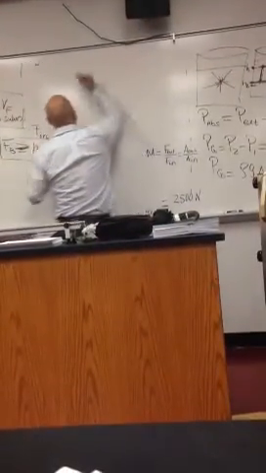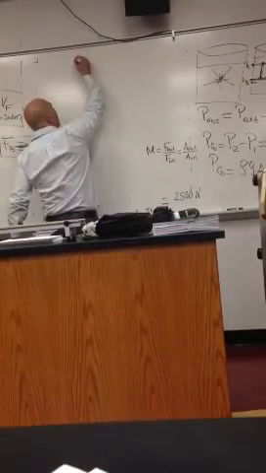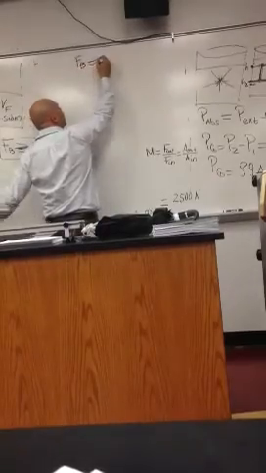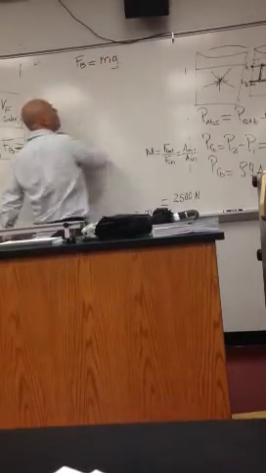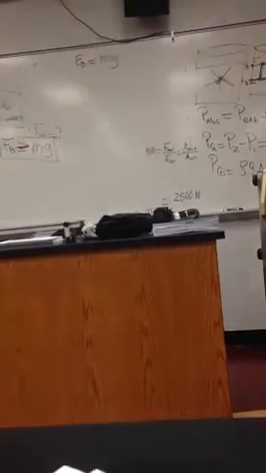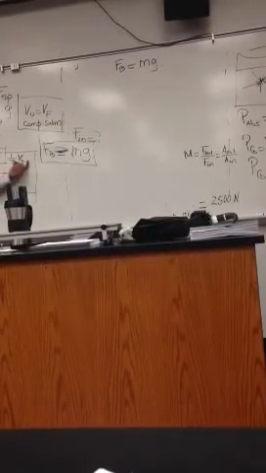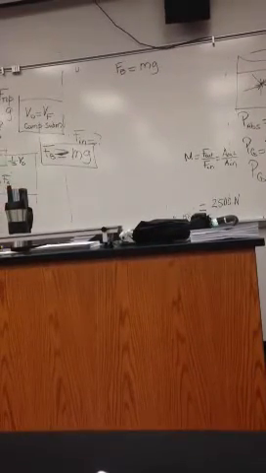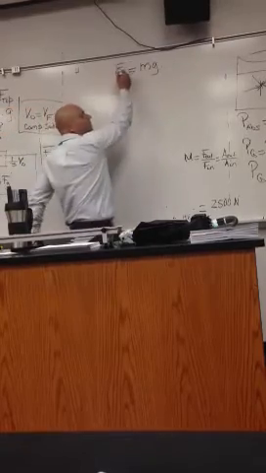So, applying the condition for floating, I can say that the buoyancy force on that object will be equal to mg of the object. If 1/3 of the volume is inside water, what will be the buoyancy force?